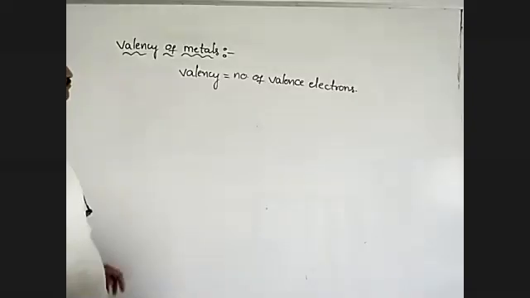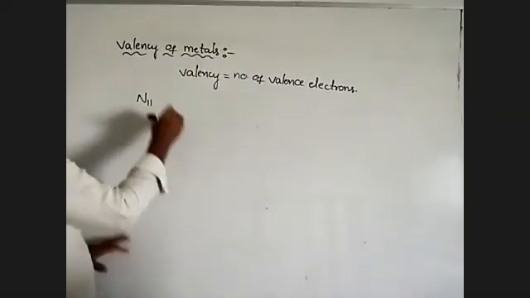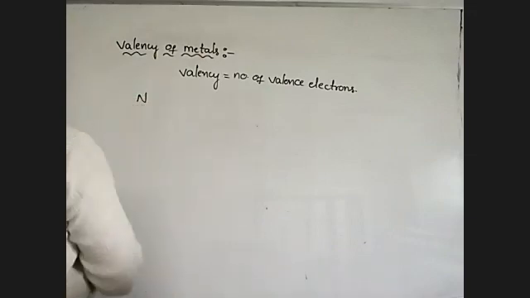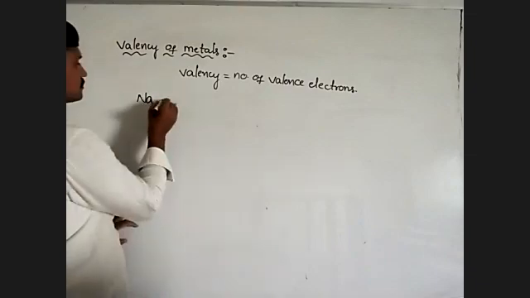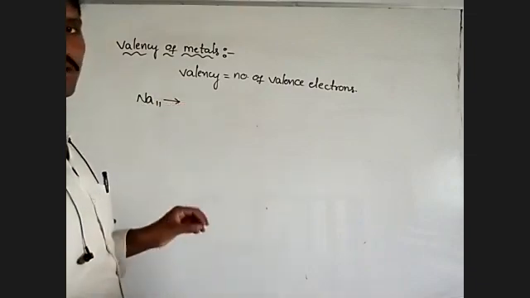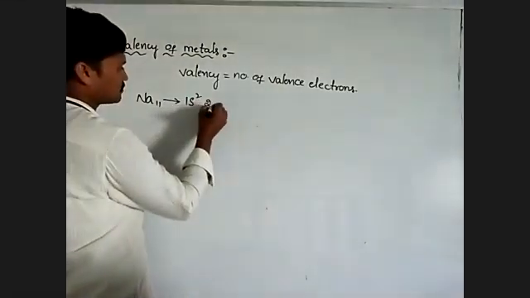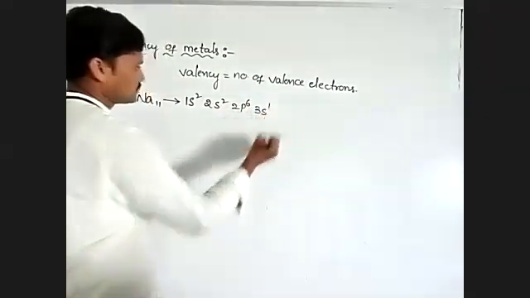For example, you take sodium, a metal. Its electronic configuration is 1s2, 2s2, 2p6, 3s1.